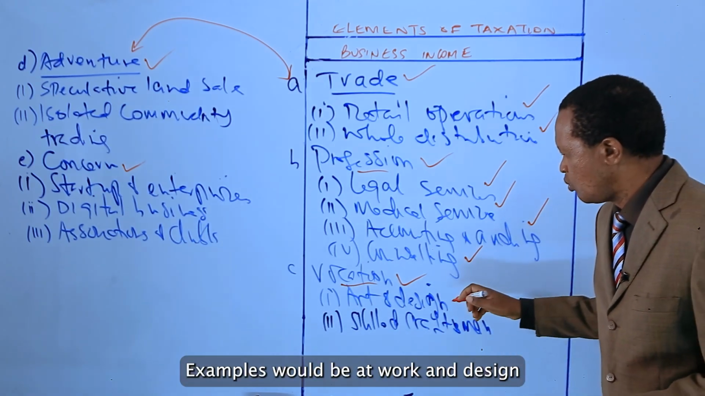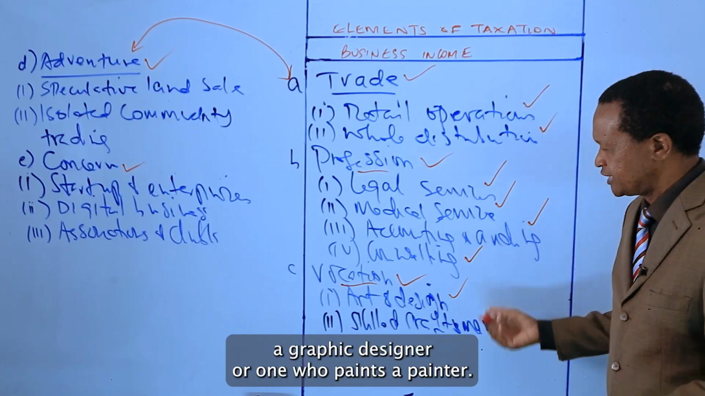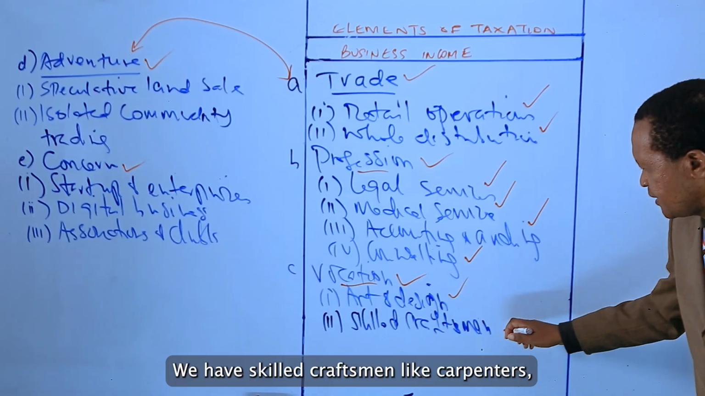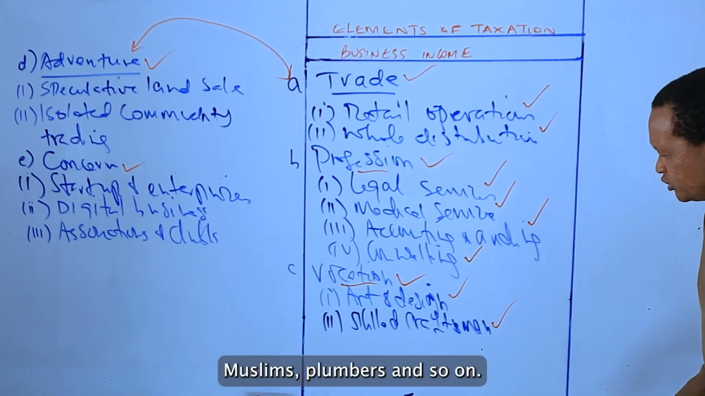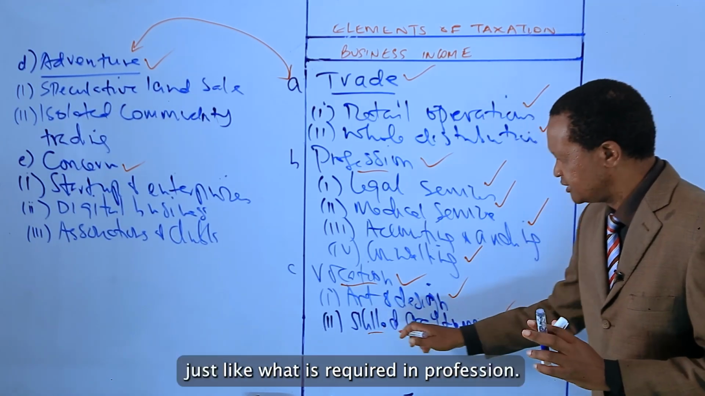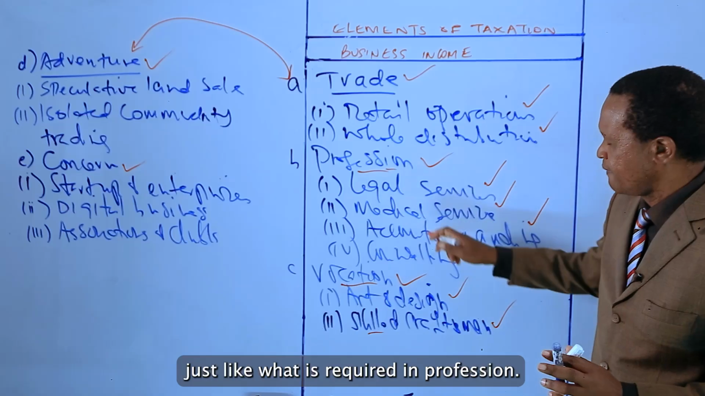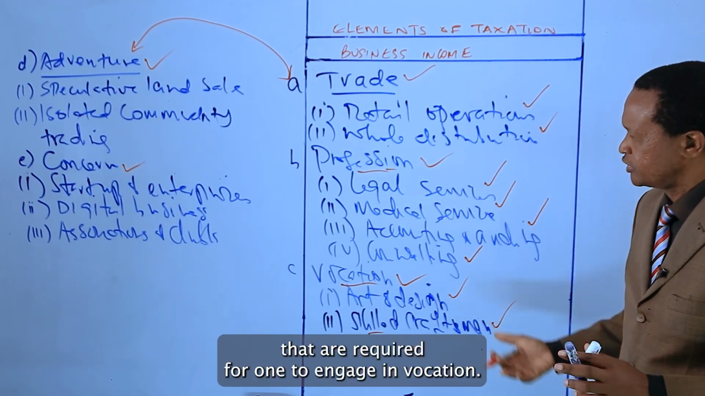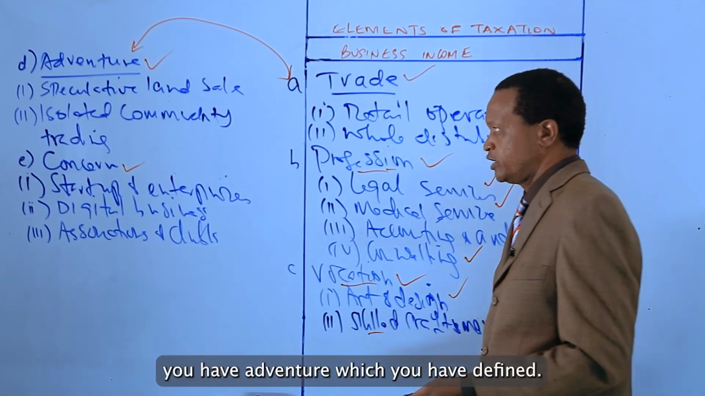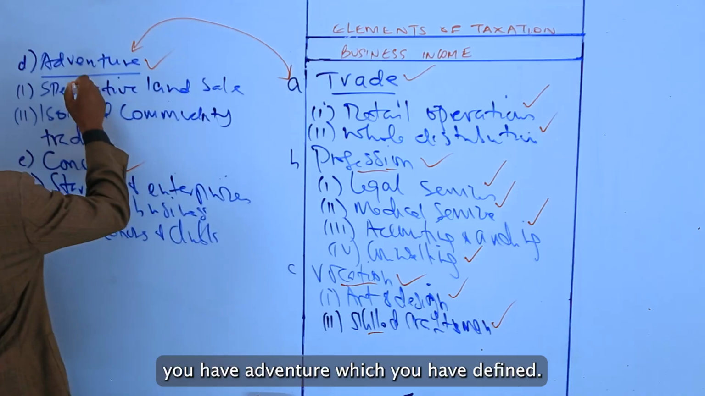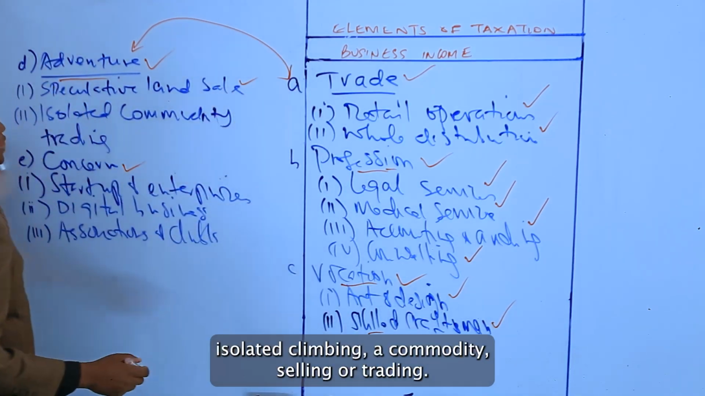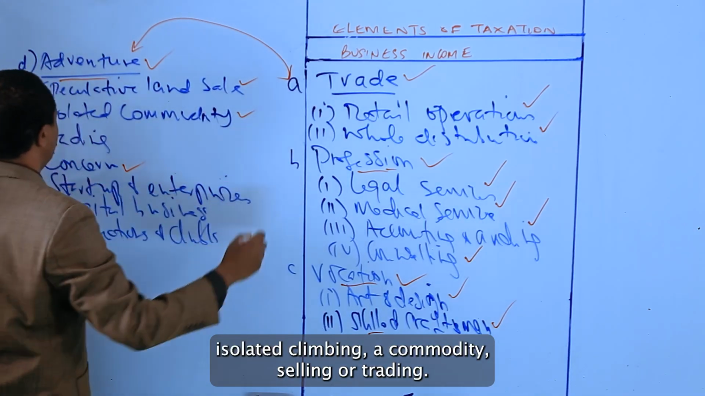Examples would be art, work, and design, a graphic designer or one who paints, a painter. That's part of vocation. You have skilled craftsmen like carpenters, masons, plumbers, and so on. They require skills, just like what is required in profession, but there may not be specific qualifications that are required for one to engage in vocation. Then, of course, you have adventure, which we have defined and given examples like speculative land sale, isolated commodity selling or trading.